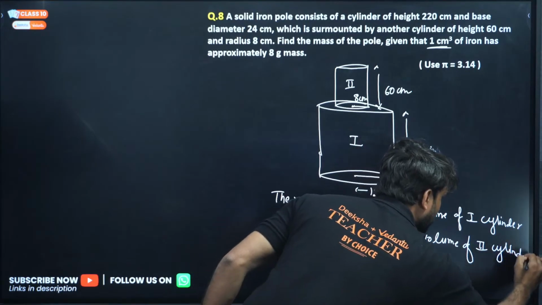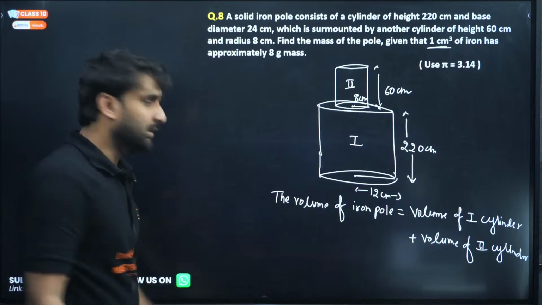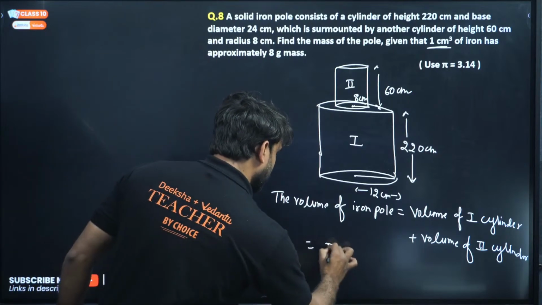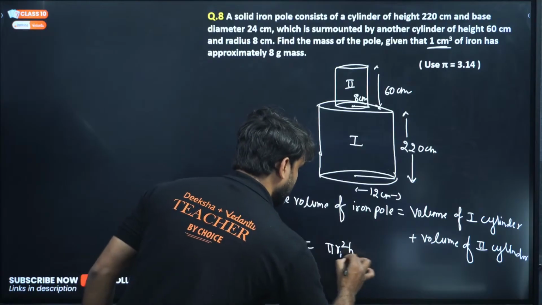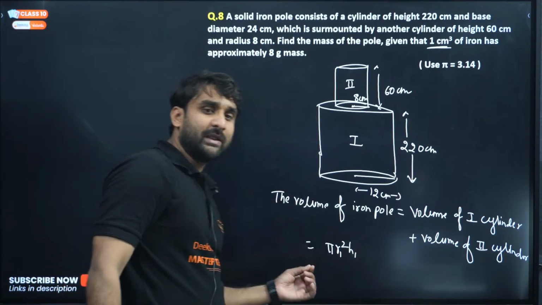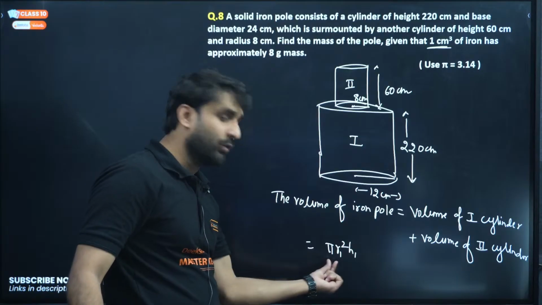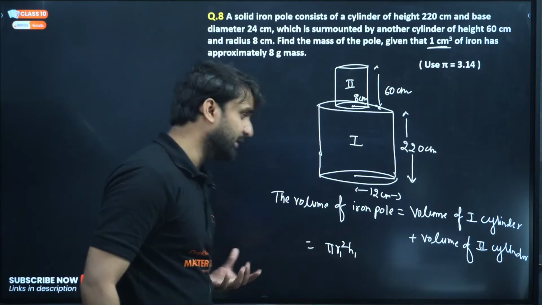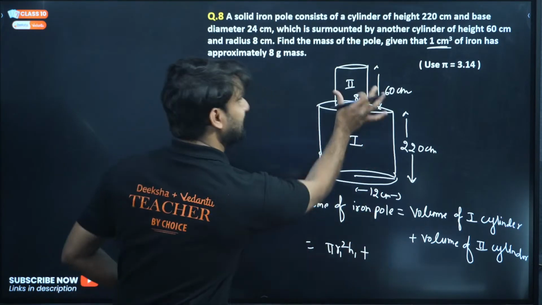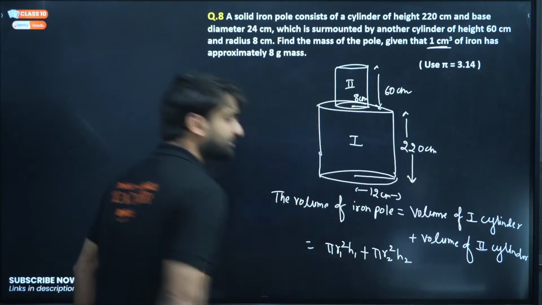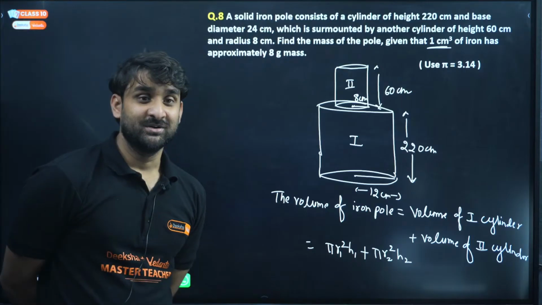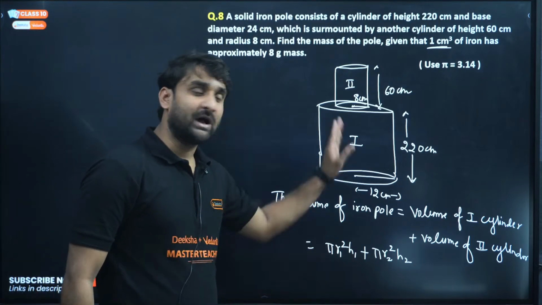Only the formula, my dear champions. Volume of a cylinder is pi r square h. For the first cylinder, pi r1 square h1, plus the volume of the second cylinder, pi r2 square h2, because both the radii and the heights are different.